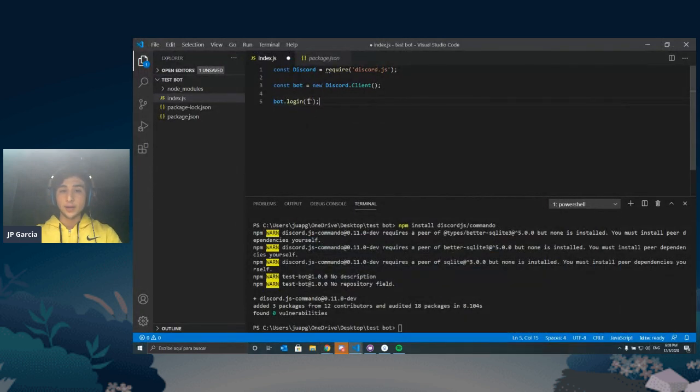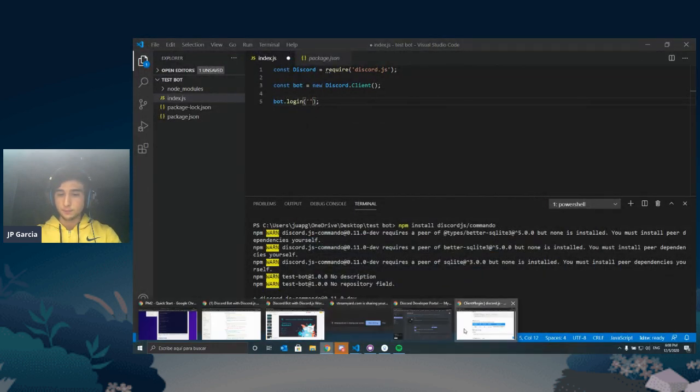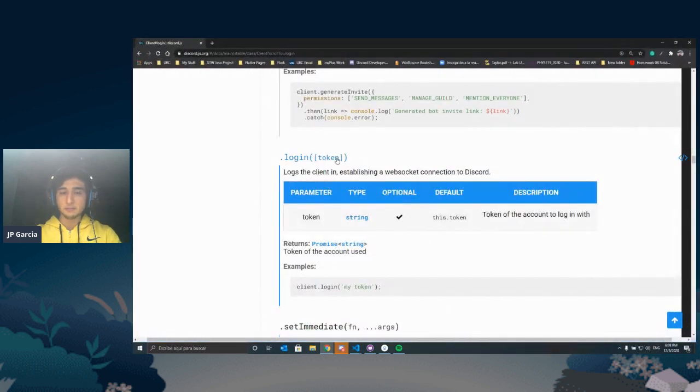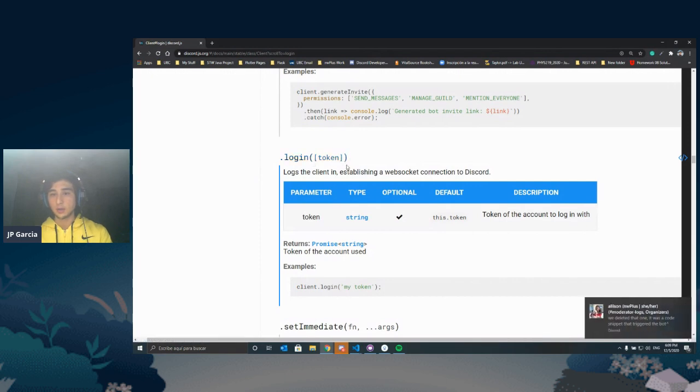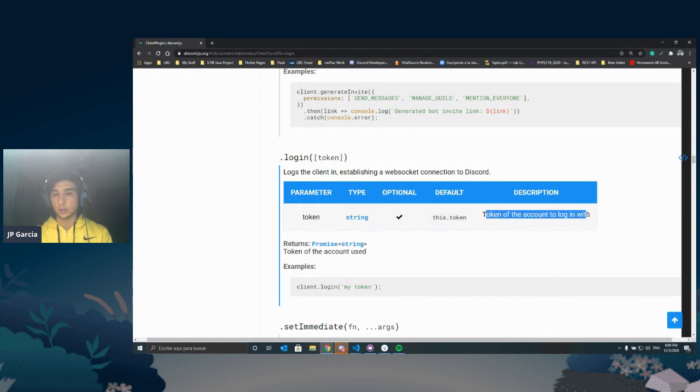So then we need to add a token here. How do we know that? Well, login expects a token. Parameters, right, it's a fancy CS word that tells you what this method expects. Again, method is the .login. That's a method. The parameters is what that method expects, and all the parameters go inside these parentheses. So we want to add the token. What is the token? It's the token of the account to log in with.